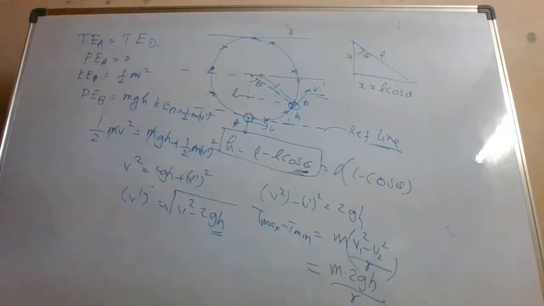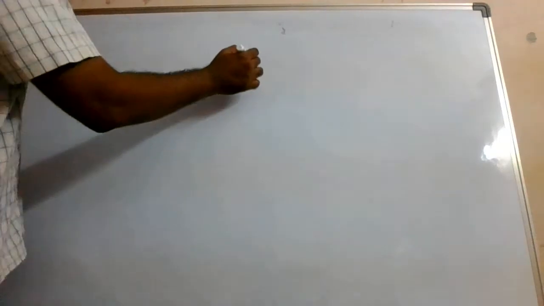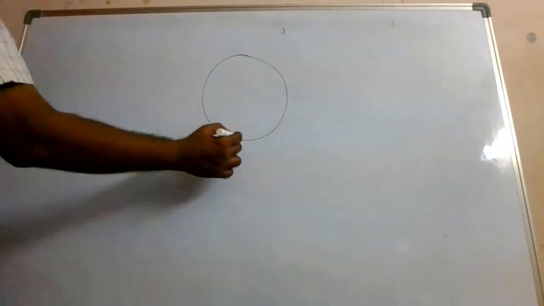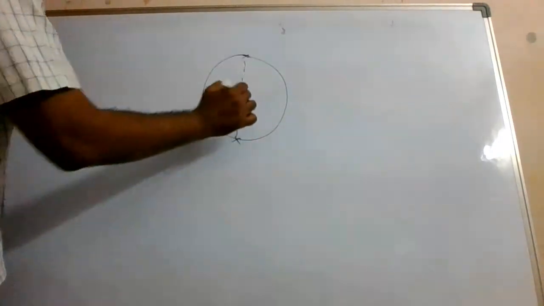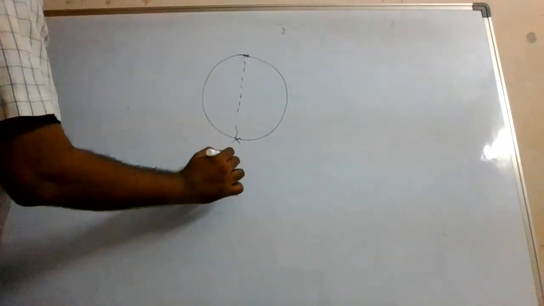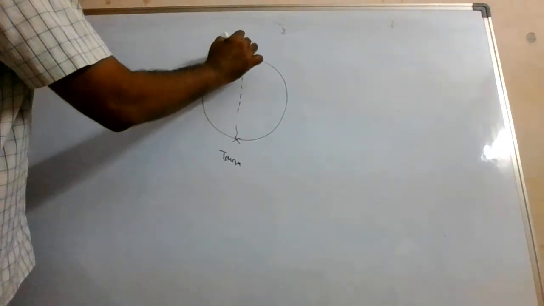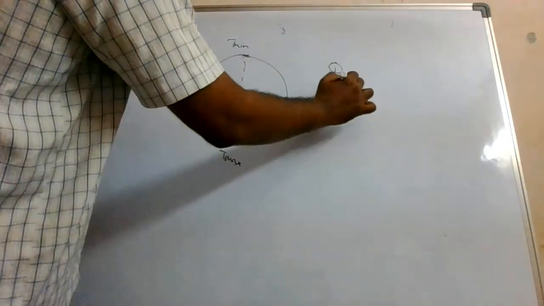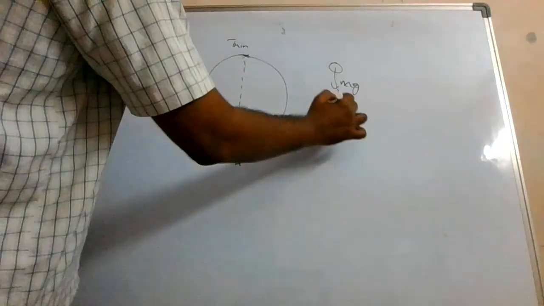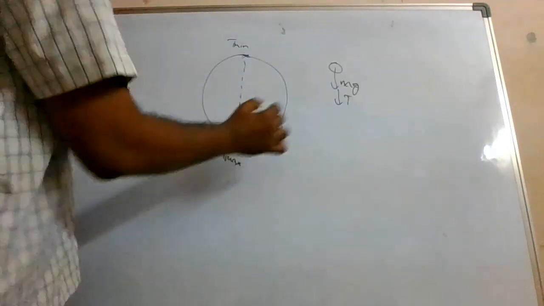Let me just check that value. So here, let us again see the top point and the bottom point. When we were talking about this, we said that here you are going to get T max, here you are going to get T minimum. So here it was like this at this location, T also in this direction.